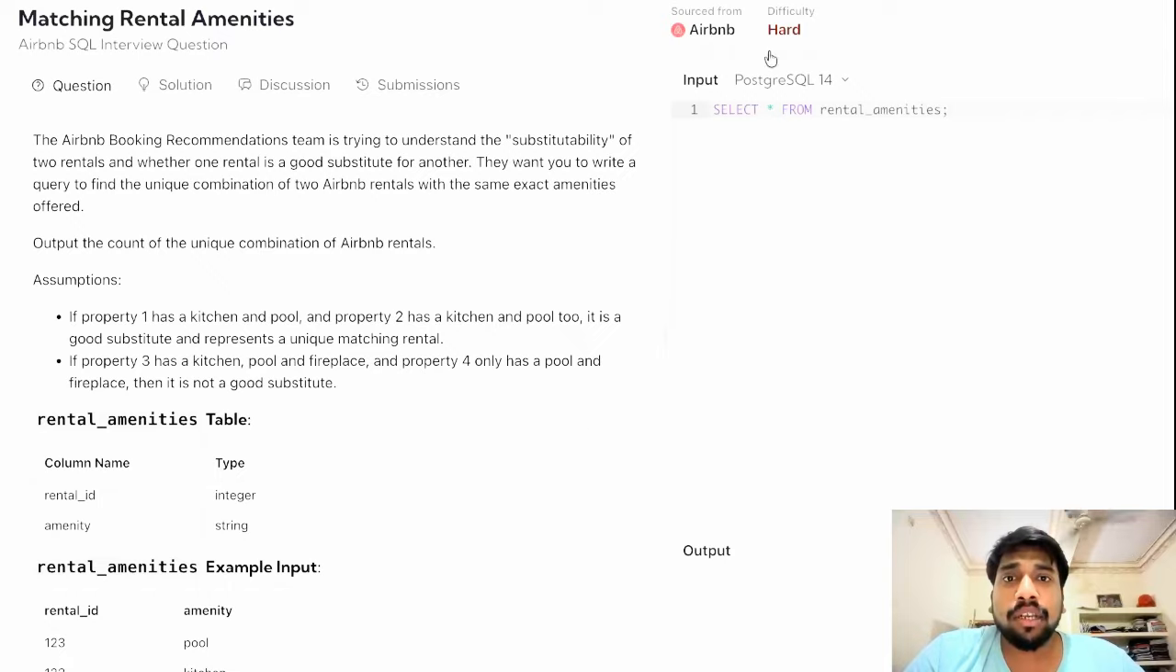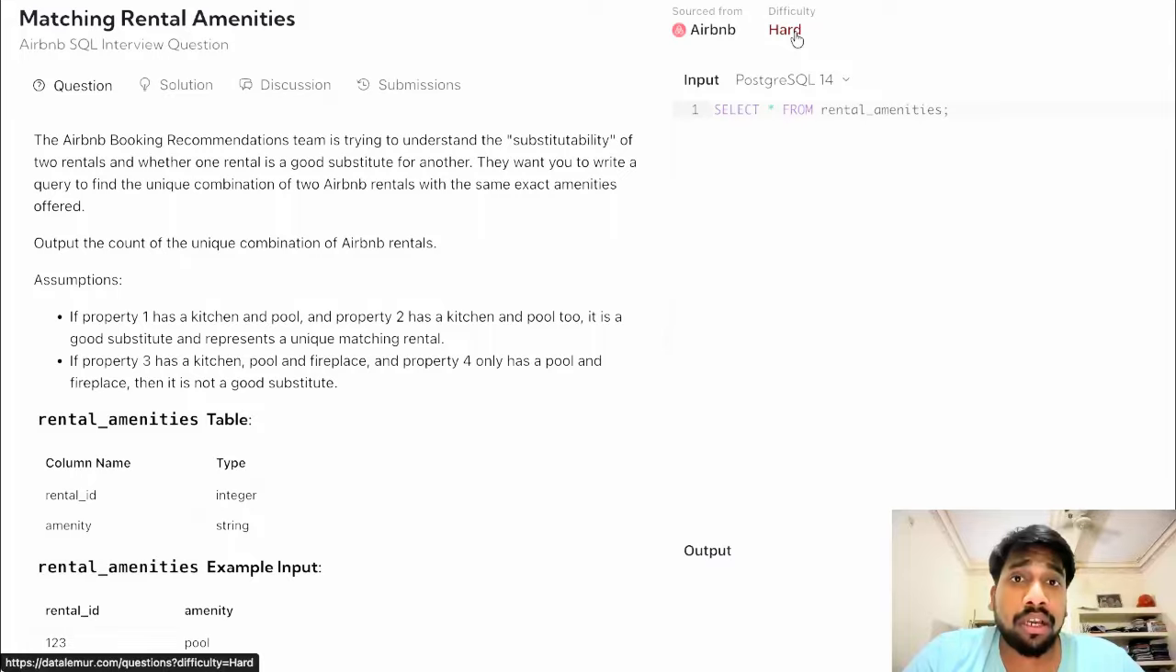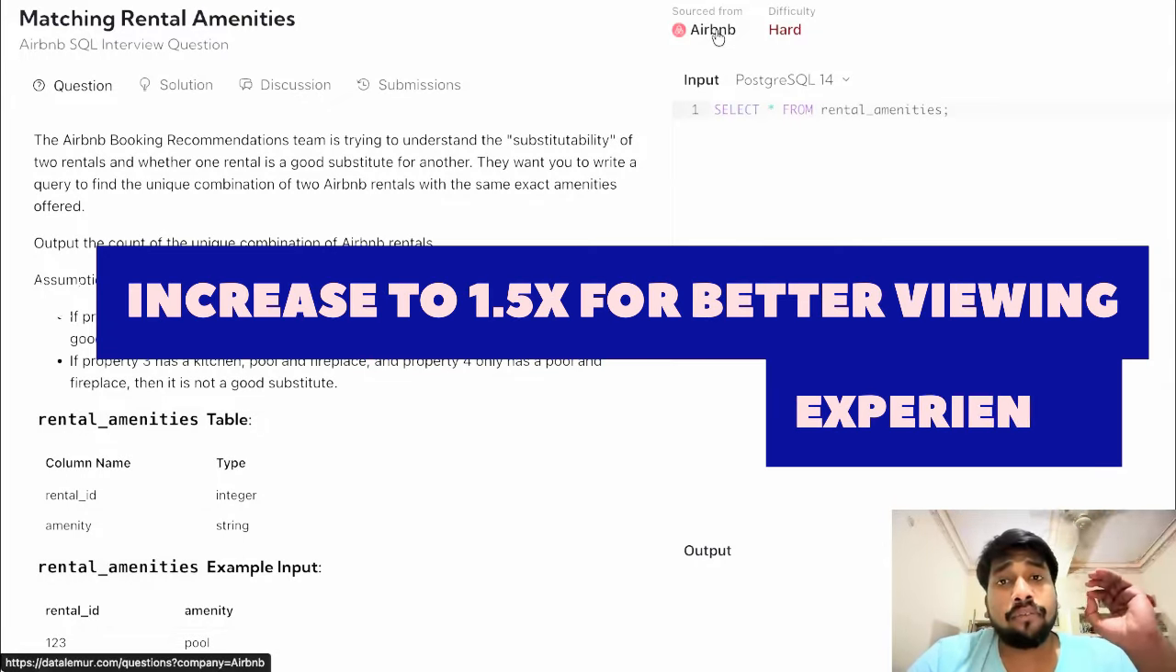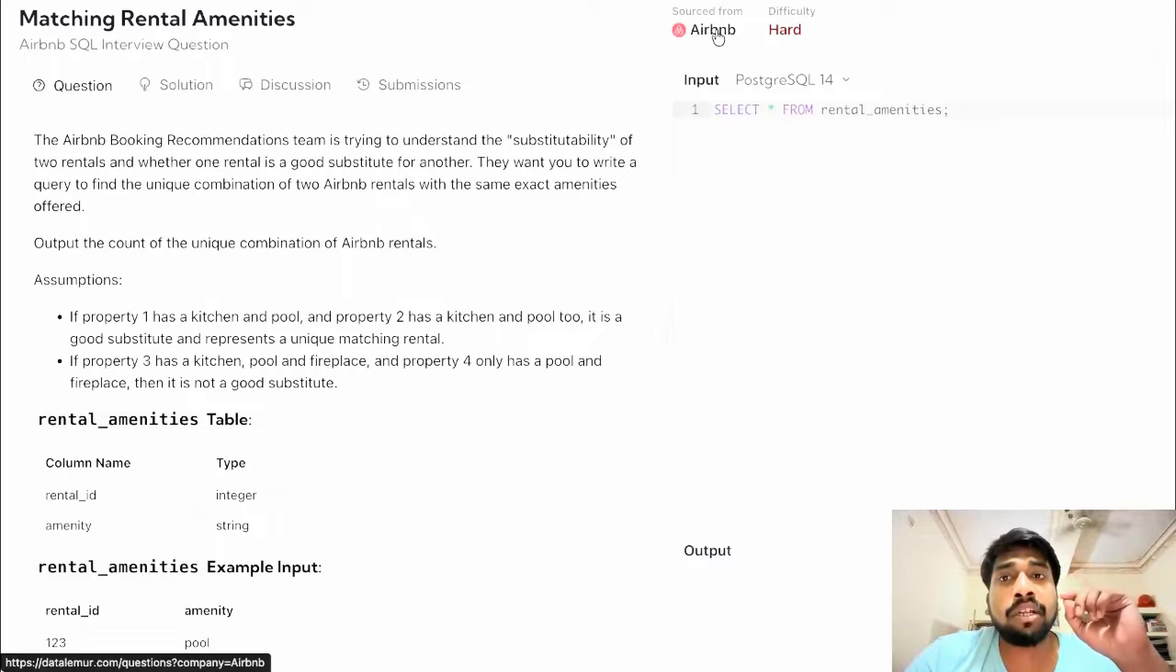So this question is a hard difficulty question from Airbnb, and yes, this is also one of the main features of Data Lemur, that even if you have not purchased the premium, they mention the company in which this interview question was asked. This question was asked in an Airbnb interview for the role of data scientist. Now, without any further delay, let's get started.